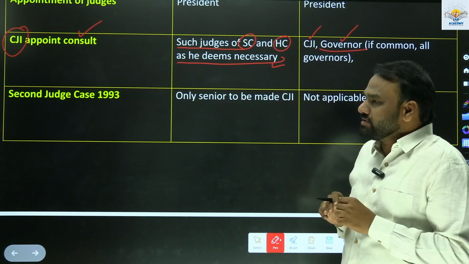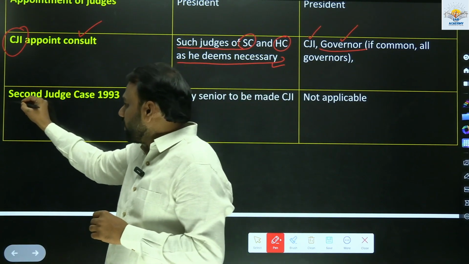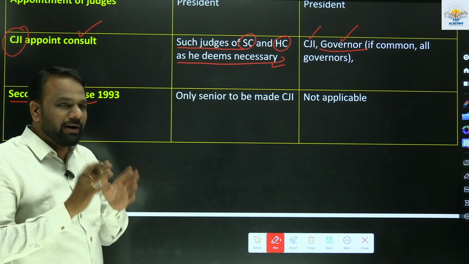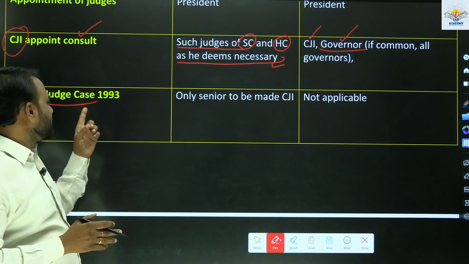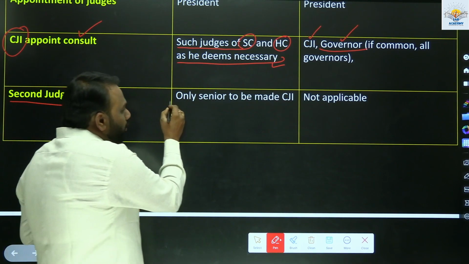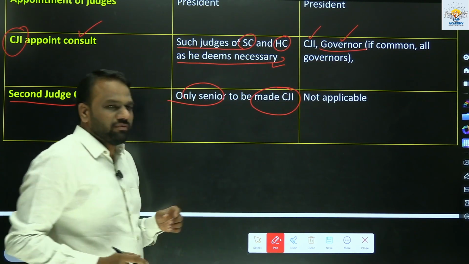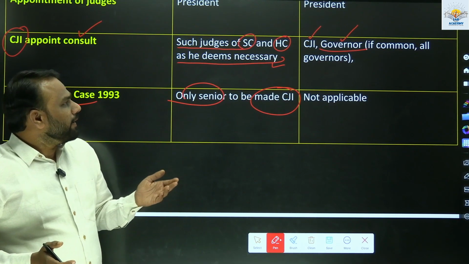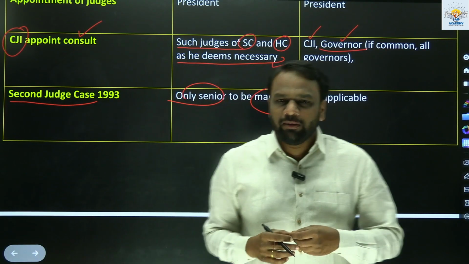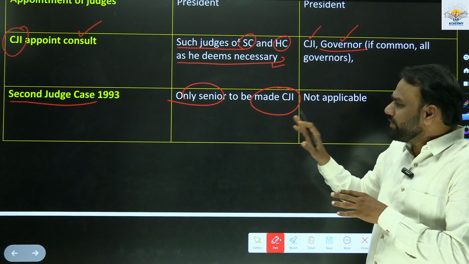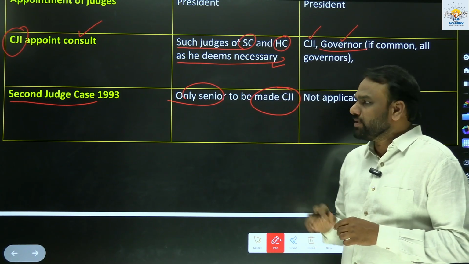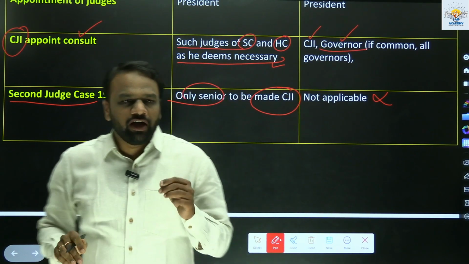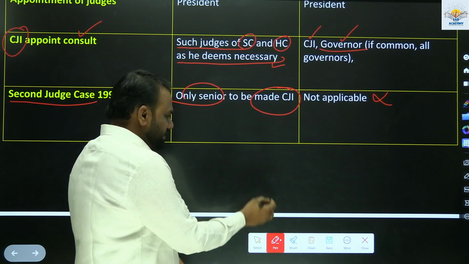Next, in second judge case, so these cases are very important. Whatever the judgments the Supreme Court gives, the government or the whole of the nation has to abide by it. We have to follow it. So in the second judge case, it said that only the senior most judge can be made as Chief Justice of India. So now this consultation will become just a namesake. Whosoever is the senior, he will be appointed as Chief Justice of India. Such kind of provision does not apply to appointment of Chief Justice of a High Court. Important.